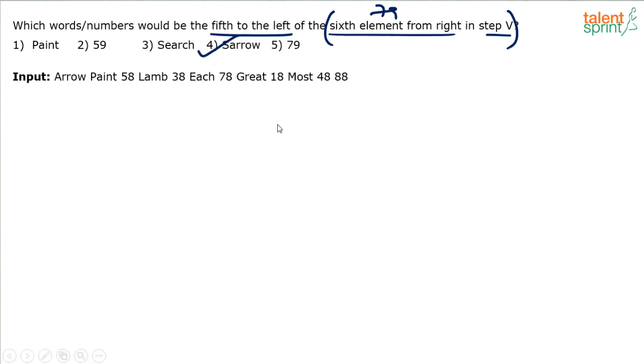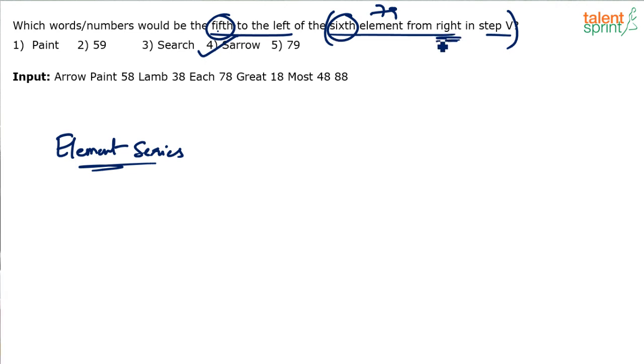There's one shortcut to this. If you remember our concepts of element series, there's a topic called element series in reasoning, right? We have discussed this in our videos. When it is left and right in a statement, we can simply add these two numbers, like fifth and sixth. What is the total? 11th. Fifth to the left of sixth element from the right hand. So fifth plus sixth, 11th element from the right should be the answer. This is the shortcut that you can follow. You don't have to worry about what is the sixth element from the right and so on, right? Smart students will know that it is going to be the 11th element from the right hand.